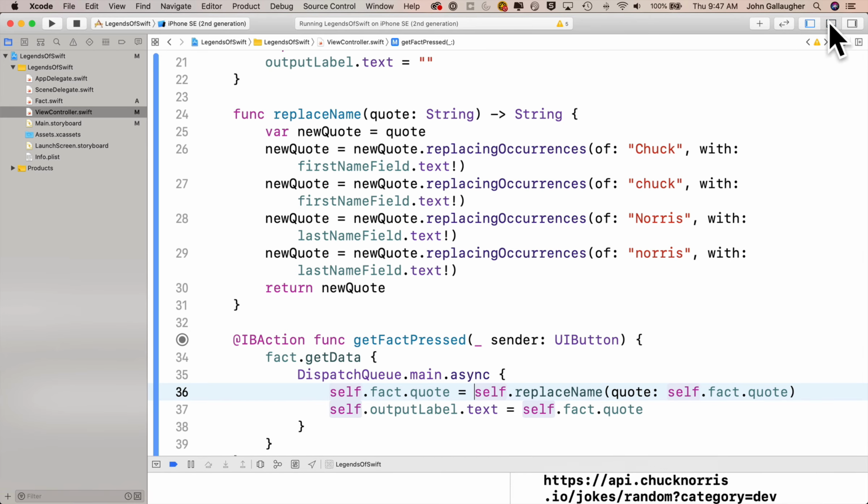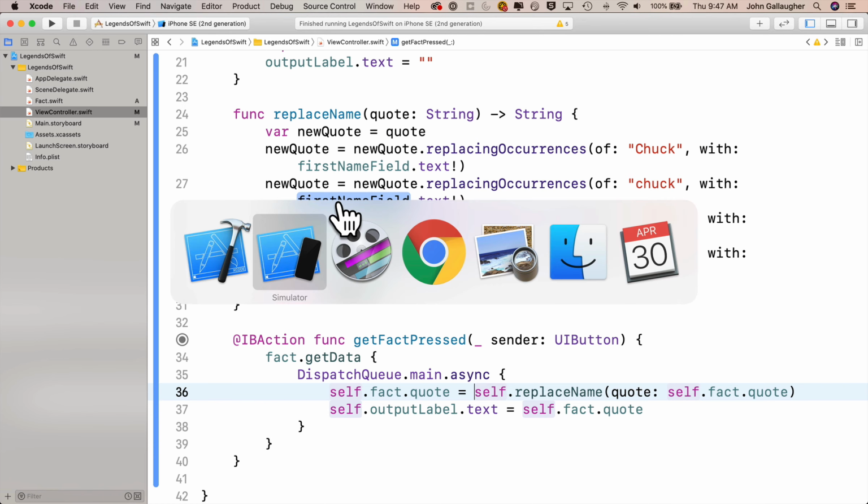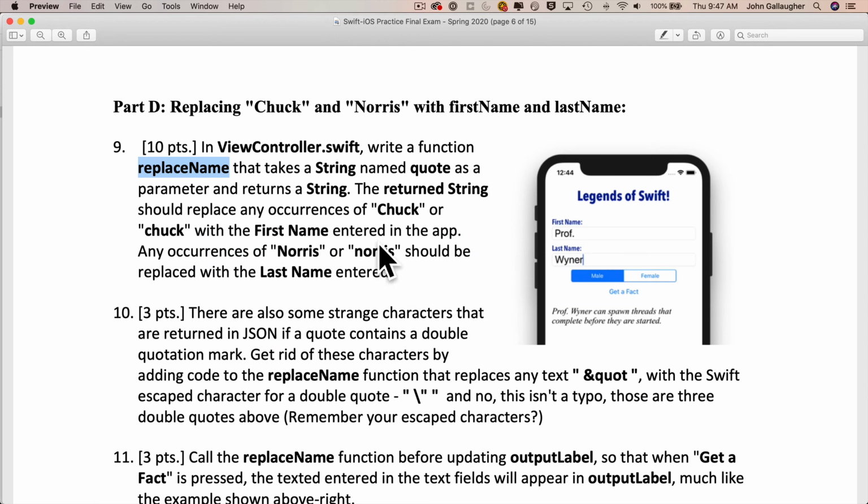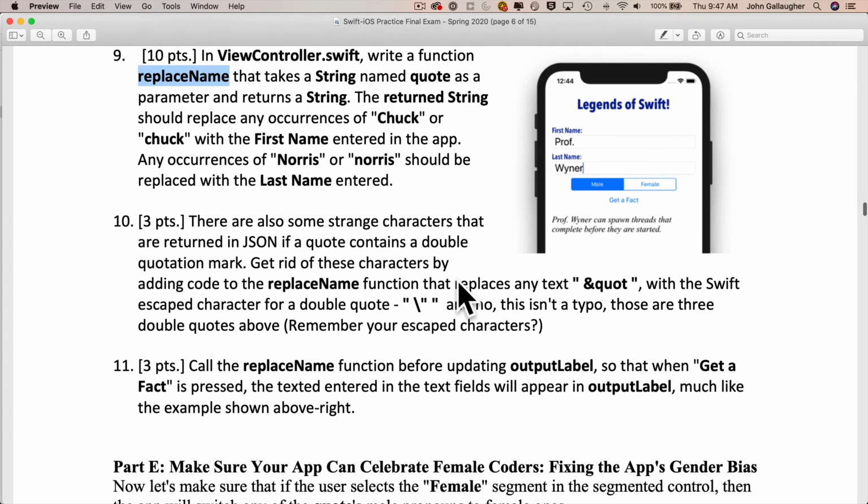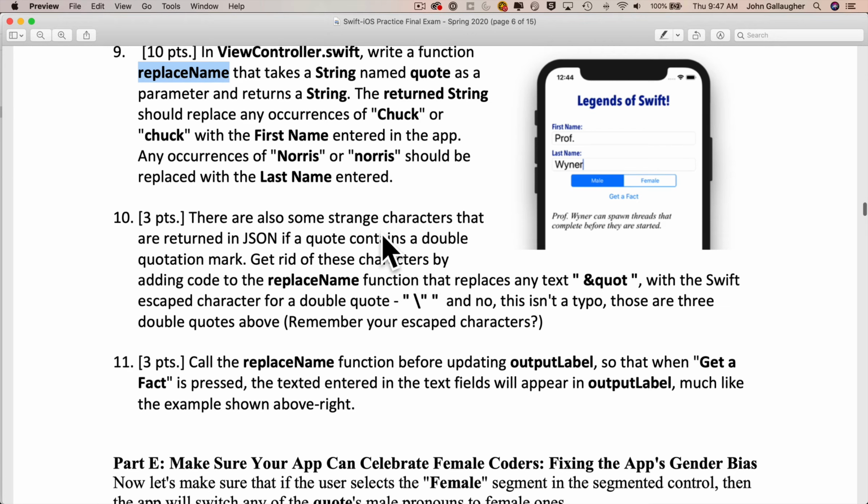So let's head back to Xcode. Actually, let's head back to our exam. And there's one other quirk which you might notice if you go through enough of this data. The quote marks show up as an ampersand QUOT. So we actually need to convert this into something that will show a double quote. And the way that we're going to do that is we're going to continue to use replacingOccurrences(of:). We're going to modify replaceName, and we're going to look for that space and then ampersand QUOT and then a space afterward, and we're going to replace that with double quote space slash double quote space double quote.